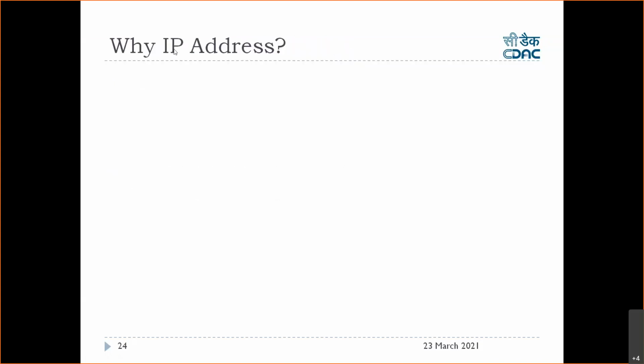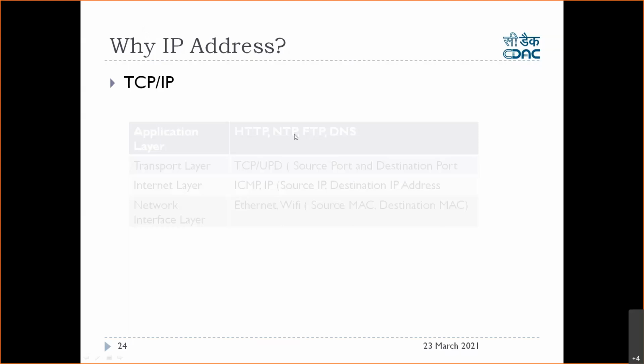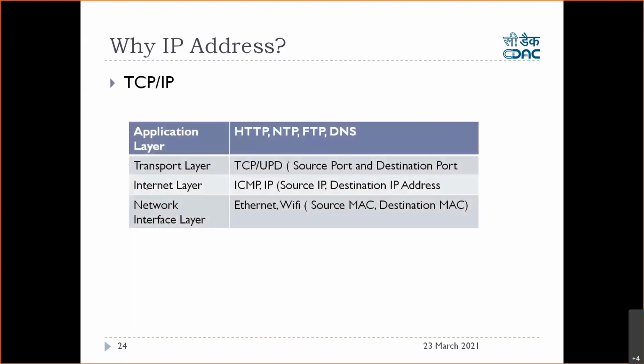Okay, so why do we need an IP address? You have seen that we can do the communication, and actual communication is happening through MAC address, but why do we need IP address? Because we are following TCP/IP, and this protocol says that the network layer is called here the internet layer, and the data link layer is called the network interface layer. So application layer, transport layer, and the network layer at OSI is called an internet layer here, right? At the internet layer, or network layer, you are using this protocol.